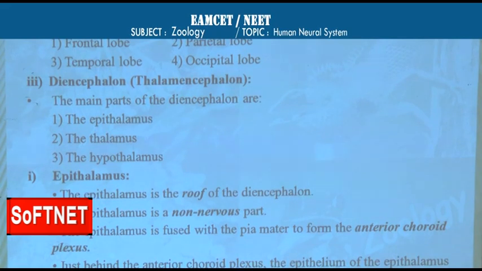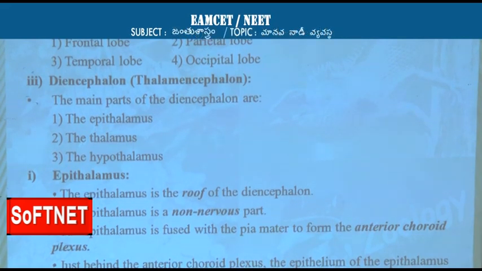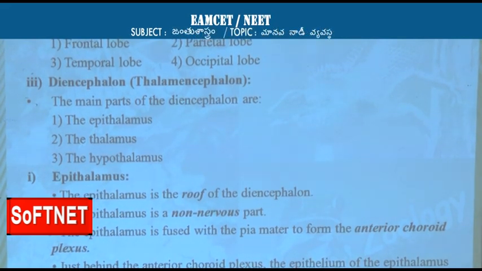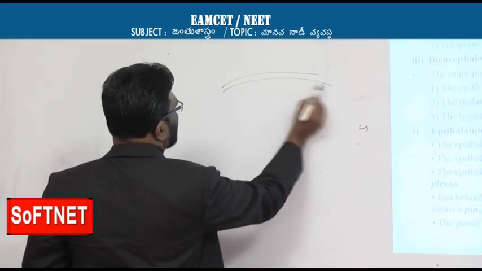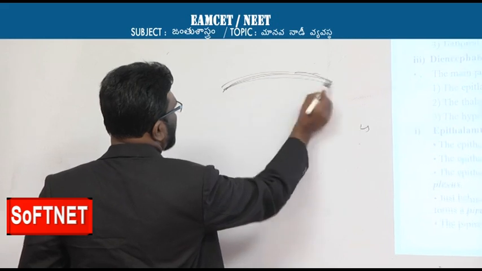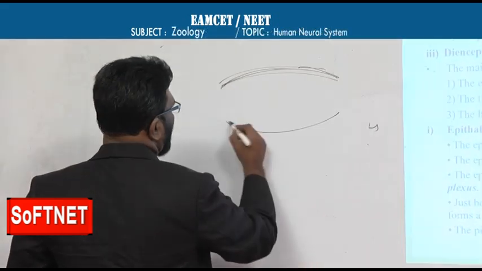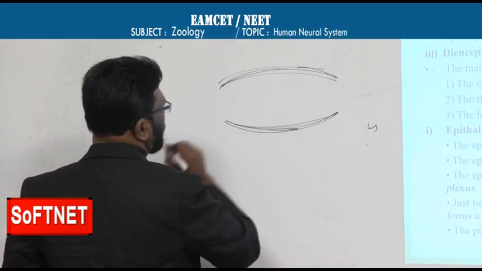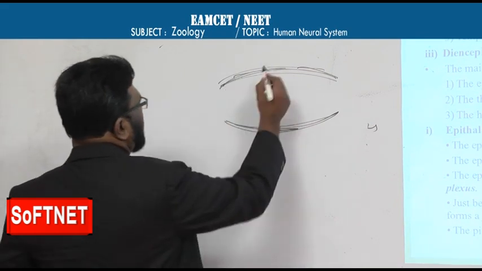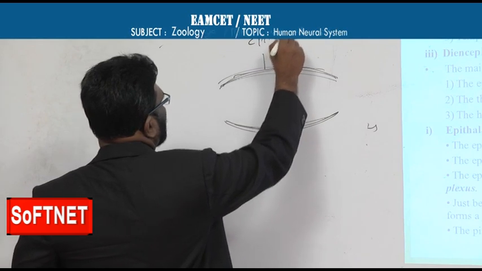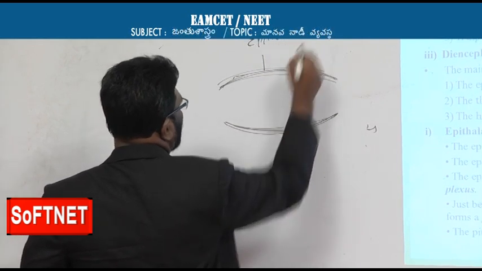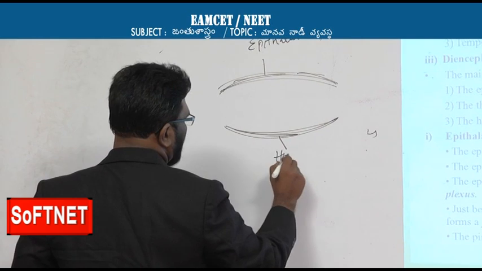Epithalamus is the roof of the diencephalon, and it is a non-nervous part. This is the roof, called epithalamus, and this is the floor, hypothalamus.